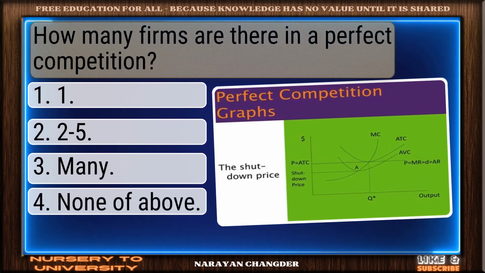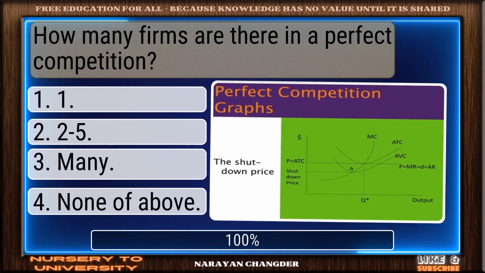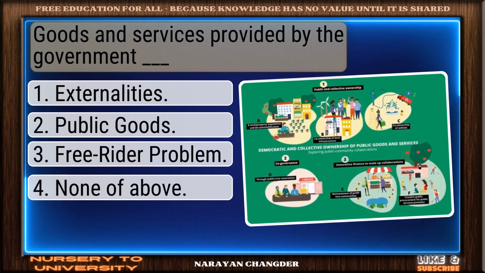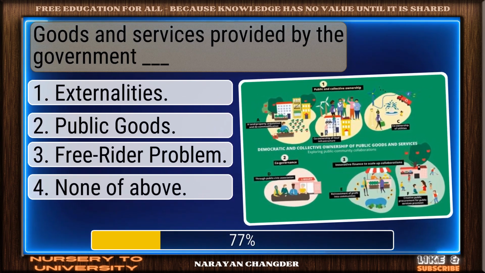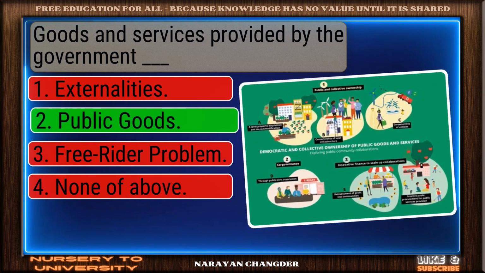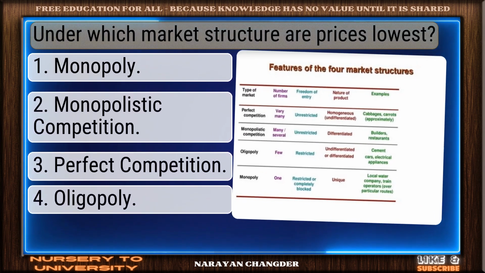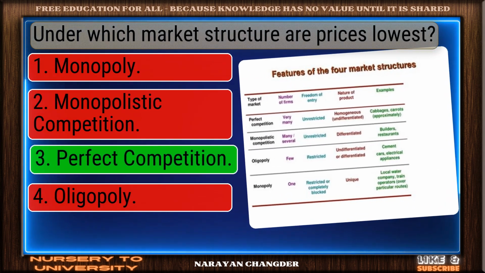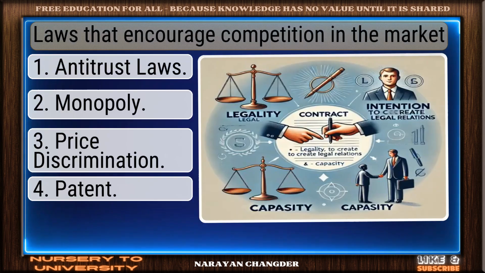How many firms are there in a perfect competition? Right again. Many is a valid answer. Goods and services provided by the government dash. Bravo, public goods is the answer. Under which market structure are prices lowest? Strong choice. Perfect competition is the right answer.